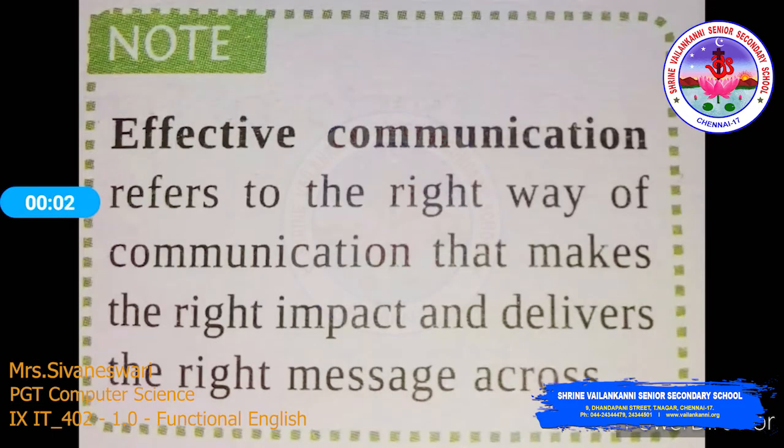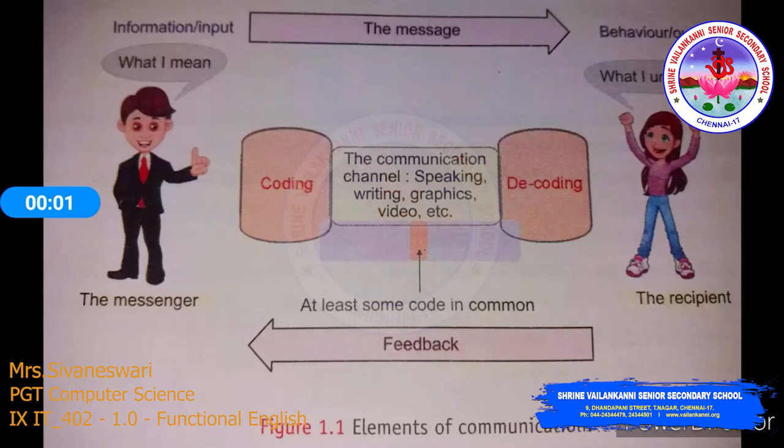How can we make such a communication effective? So, what do you mean by effective communication? That is very important, right? So, effective communication refers to the right way of communication that makes the right impact and delivers the right message across. So, whatever we think, if the receiver receives it in the same manner to 100%, then that is called as effective communication.